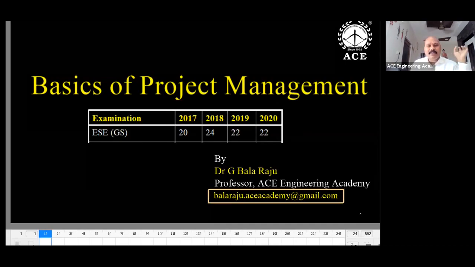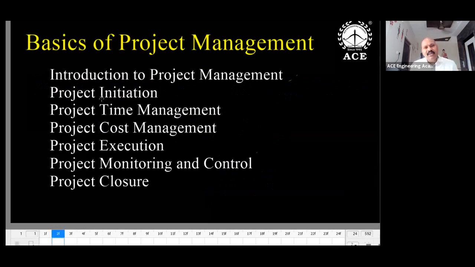So how to remember the theory concepts? Let me present the sequence, like what are the contents in this particular subject. At least you can see this first: initiation, planning, execution, closure. At least you remember like this. We start the project, but before starting the project, we must have a plan. Then after planning, we execute the things. Once execution is over, then we can announce the project is completed successfully. And after that, you can use the facility.